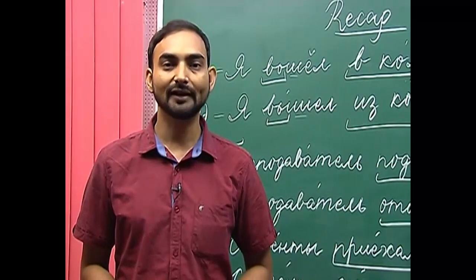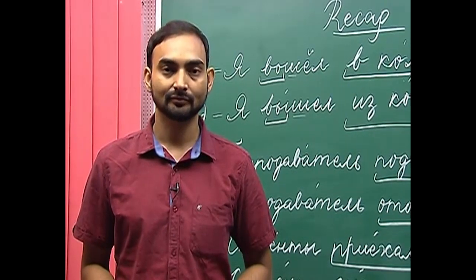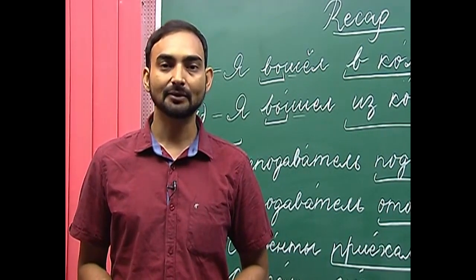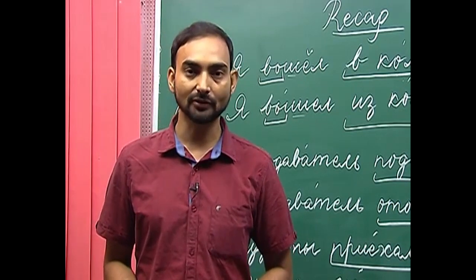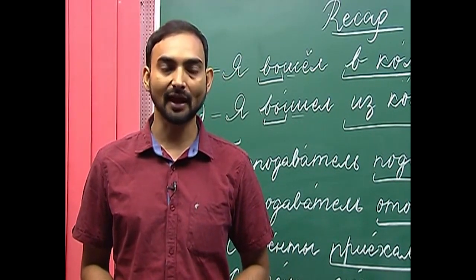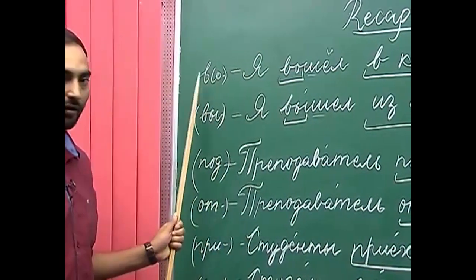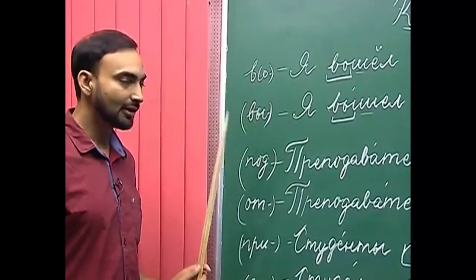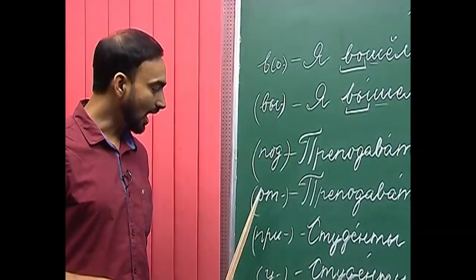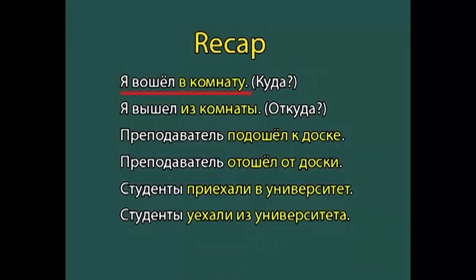Before moving on, let's have a quick recap of the topics we learnt in the previous lesson. If you remember, in the previous lesson we discussed the verbs of motion with prefixes. How many prefixes did we discuss so far? We discussed the prefixes в, вы, под, от, при and у. В and вы, these prefixes have antonymous meanings.